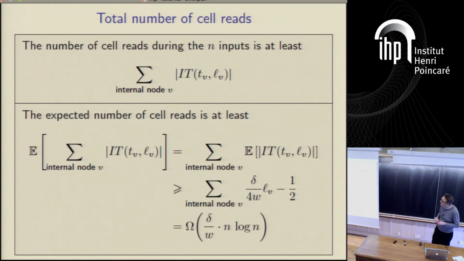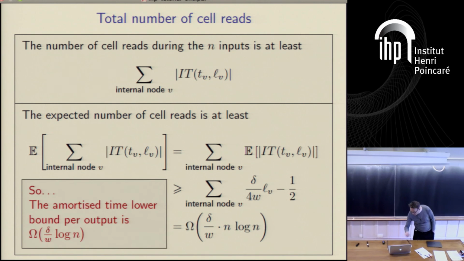So if we do the sum, this is the sum of the information transfer over all the nodes in this information transfer tree. The expectation of the sum is the sum of the expectation, and we know a lower bound from what we just talked about beforehand, which is this thing here. If we do the summation, we find that over n inputs there is a lower bound of n log n over delta w for the number of reads, actually. We can talk about writes, really, for the number of reads that you have to perform.